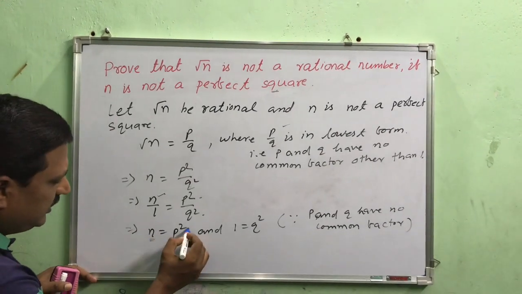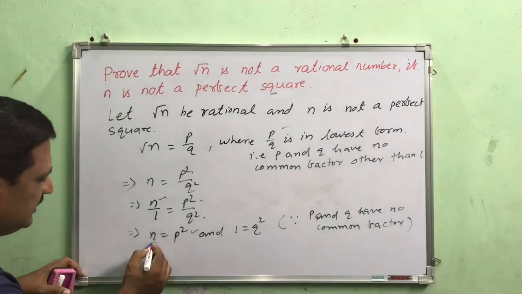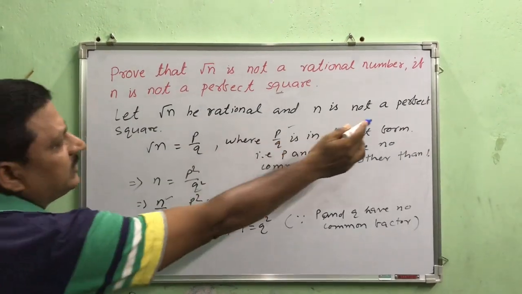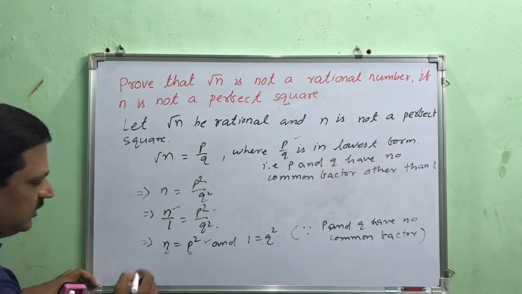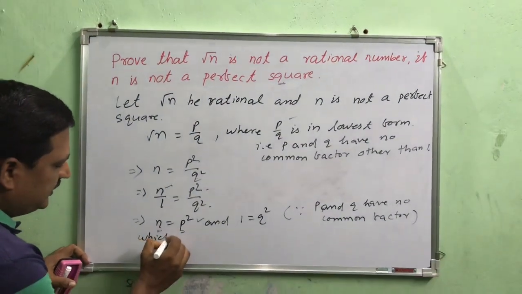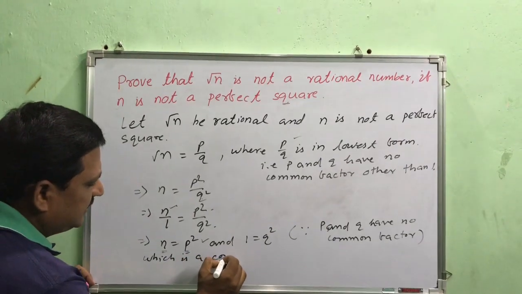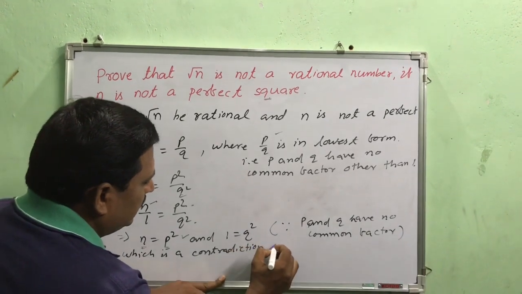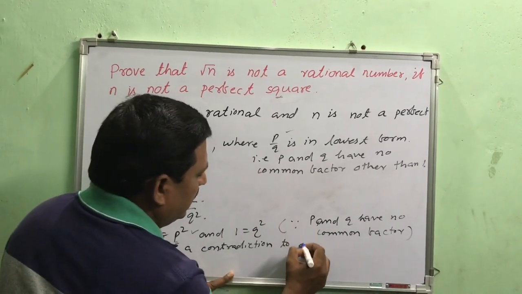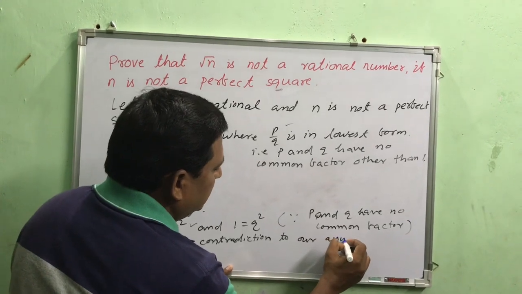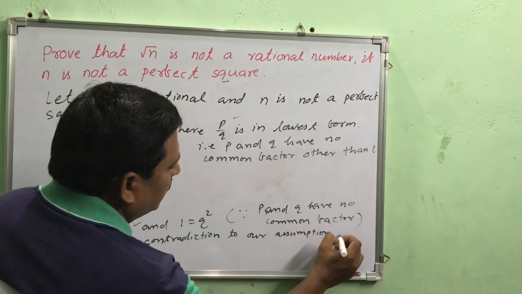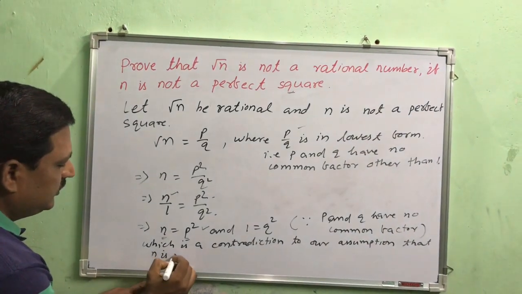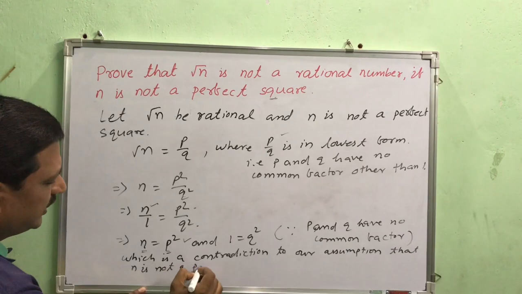Now you see here we have p square. That means n is a perfect square. But we have taken that n is not a perfect square. That means it is a contradiction to our assumption that n is not a perfect square.